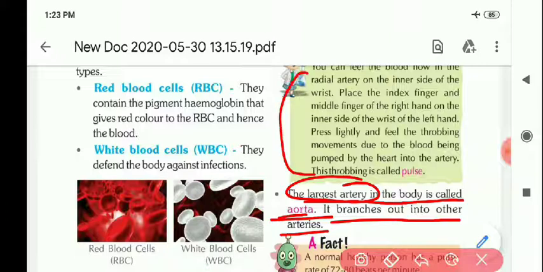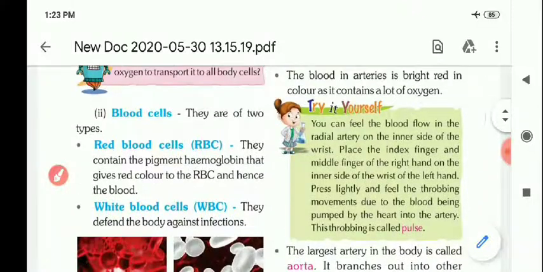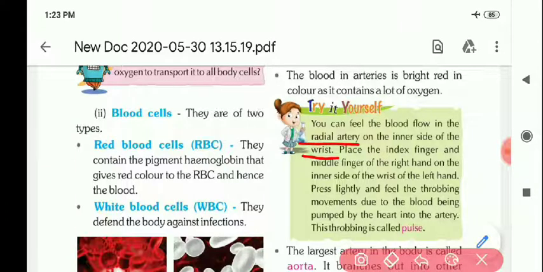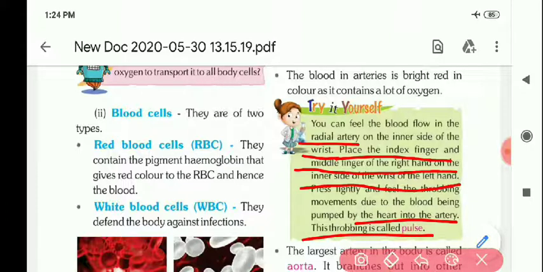You can feel the blood flow in the radial artery on the inner side of the wrist. So in the wrist, the radial artery is there, and if we place the index finger and the middle finger of the right hand on the inner side of the wrist of the left hand, press lightly and feel the throbbing movements. If we put our right hand on the left hand wrist, then we feel a certain movement of blood, and that movement is due to the blood being pumped by the heart into the artery. This throbbing is called pulse.